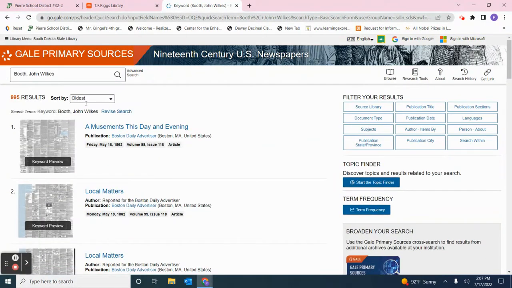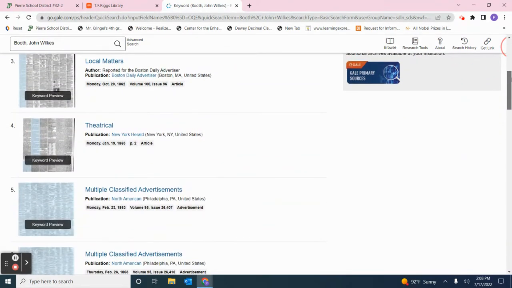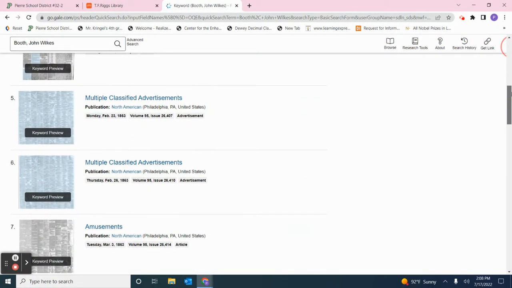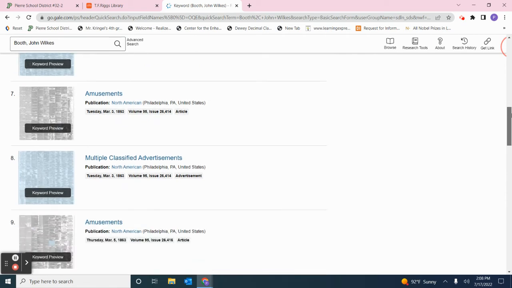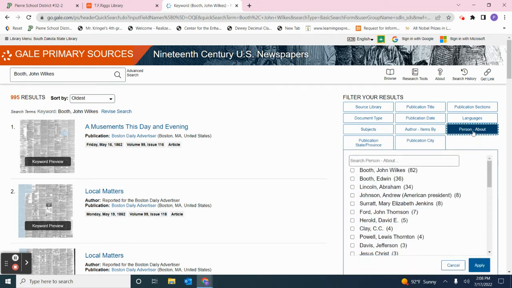And now it's gone through all the newspapers that it has in its database and it's come back with 995 results. If I look, however, at these results, I'm seeing local matters, theatrical. Well, I know that John Wilkes Booth was an actor, multiple classified advertisements. I don't really feel like I'm getting a good result. So I'm going to come over here where it says filter your results. And I have an option right here to filter by person about. So I'm going to click on that.